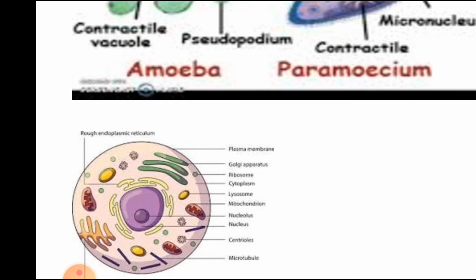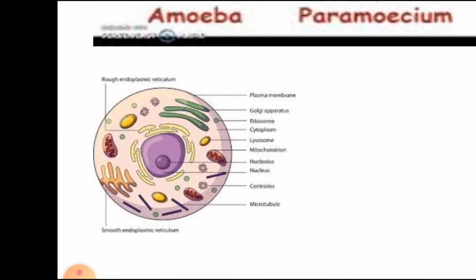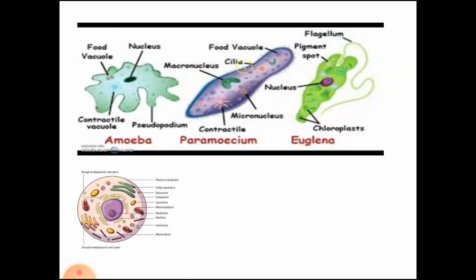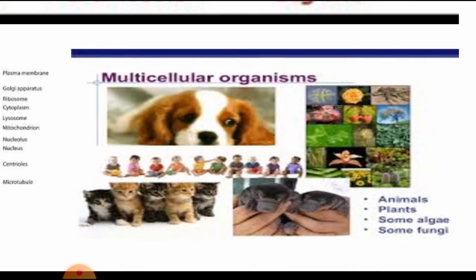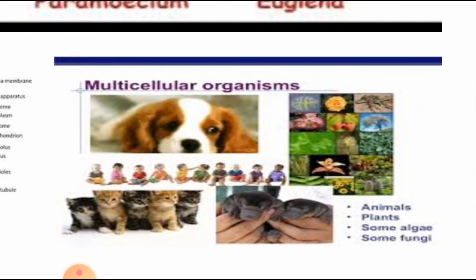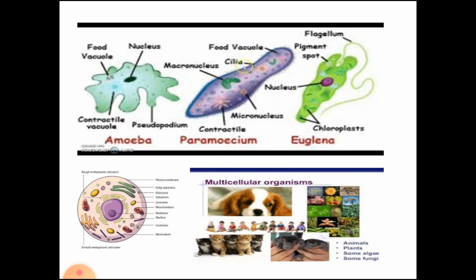And here you can see the figure of the multicellular organisms. This we have already learned. The multicellular organisms include plants as well as animals, and even other microorganisms like bacteria and fungi.